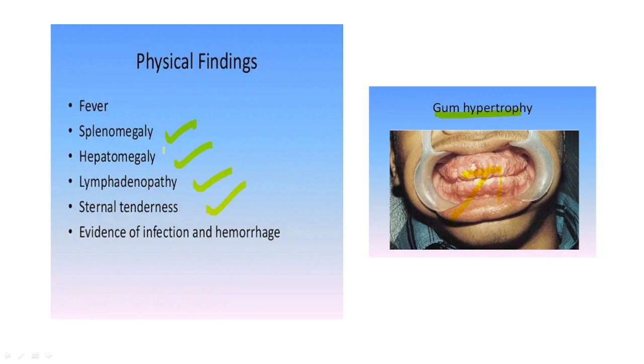Sometimes patients have an increased risk of fever and infections that precisely occurs because of a decrease in neutrophils. Okay, a decrease in the neutrophils results in infections, and particularly hemorrhage occurs because of a decrease in the level of the platelets. So a decrease in the platelets results in hemorrhage.